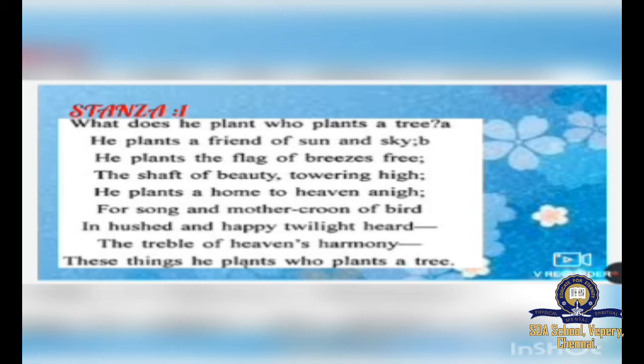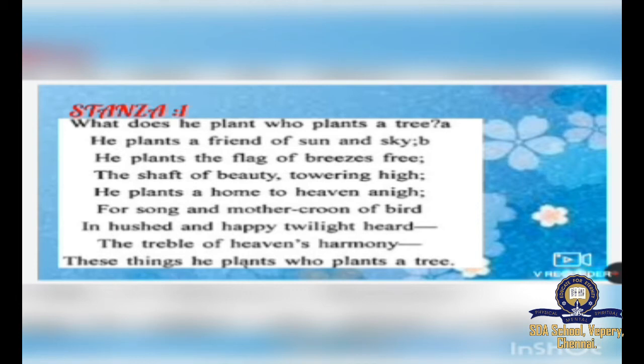Then in the next line he lists the benefits of planting a tree. He asks a question and also gives us the answer in the next line. You could see that he gives us the benefits of planting a tree. The next line is, "He plants a friend of sun and sky."